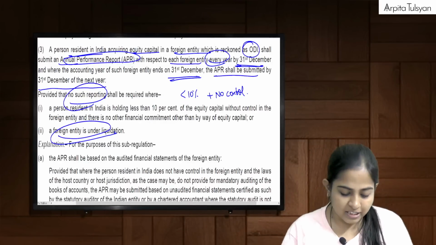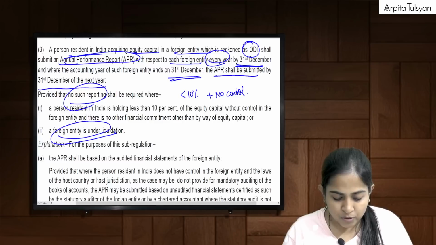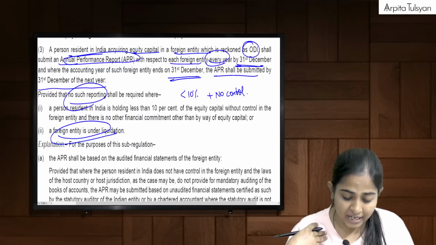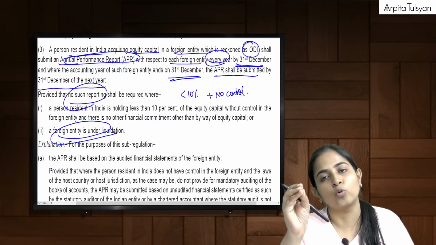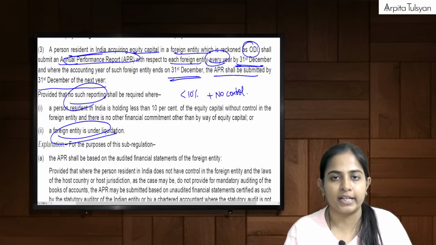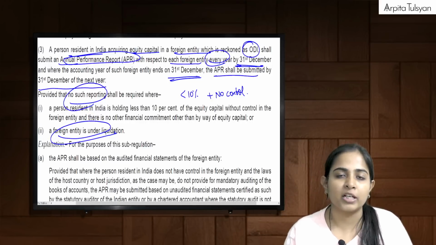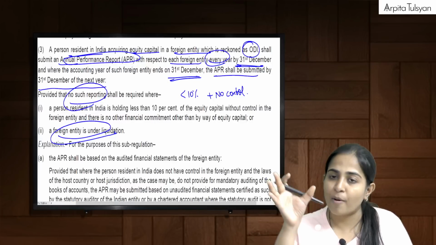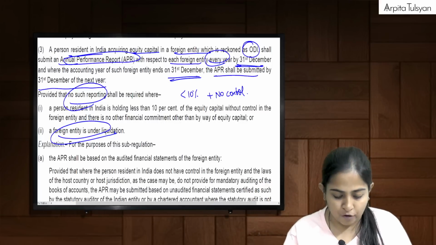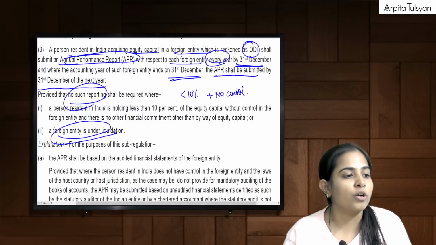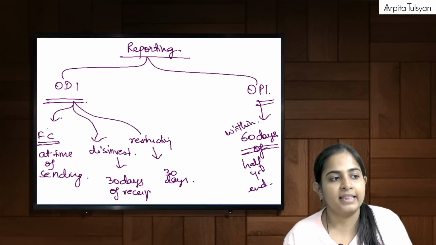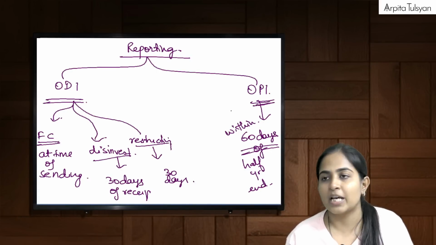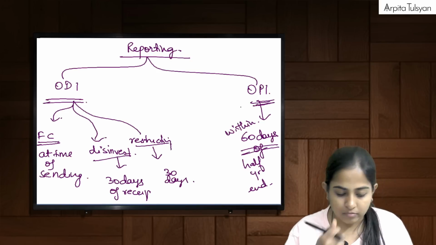So what all things did we study here in case of reporting requirements? This reporting has to be done by the PROI, right? This has to be done by the PRI. We have to do the reporting to the authorities, RBI, central government. This has to be done through the designated authorized dealer bank, right? And the format will be provided by the RBI. In that particular format, you have to do it. For ODI, in these three cases, in these specific times, you have to do the reporting. For OPI, within this much time, you have to do the reporting, right?